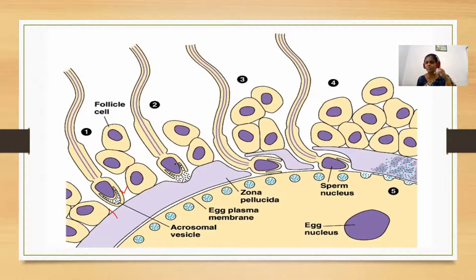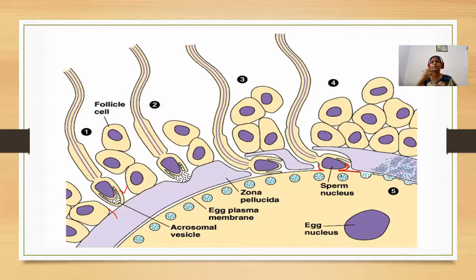All those enzymatic actions lyse these layers, so the plasma membrane of the secondary oocyte fuses with the plasma membrane of the sperm, which leads to the depolarization of that particular membrane.